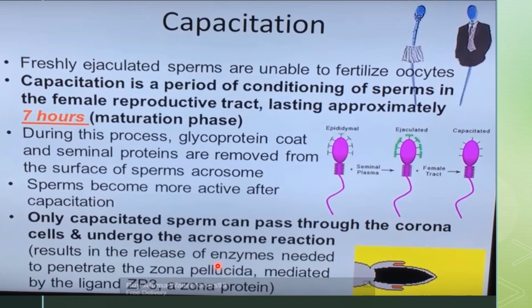What are those enzymes? They include acrosin and trypsin-like substances, and ultimately this helps the spermatozoa go inside the corona radiata and penetrate through the oocyte membranes.